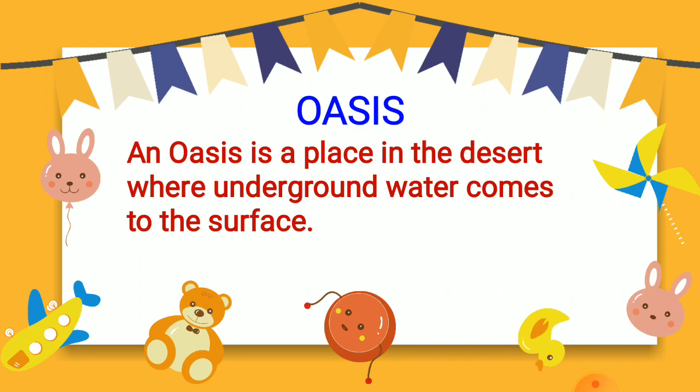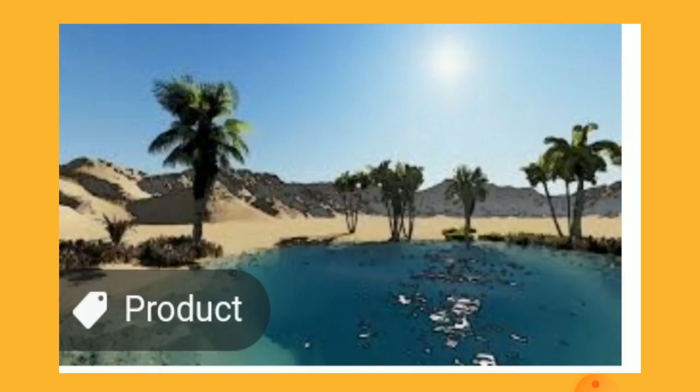it forms the oasis. By looking at the picture given here in this slide, you can better understand what an oasis is. Look at the picture carefully. You can see that this is a desert area. In between that sandy area, the water which is deep inside the earth has come to the surface, and this is the exact picture of the oasis.